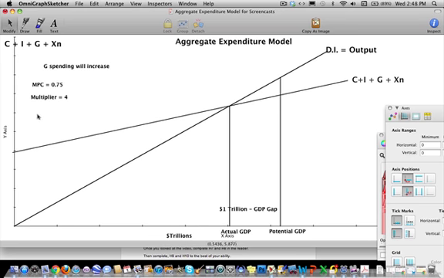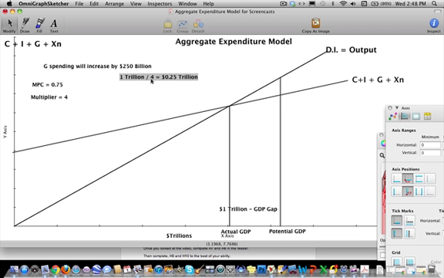So government spending will increase by $250 billion. It's also 1 trillion divided by 4, which is equal to 0.25 trillion, which is 250 billion. So that's pretty straightforward.